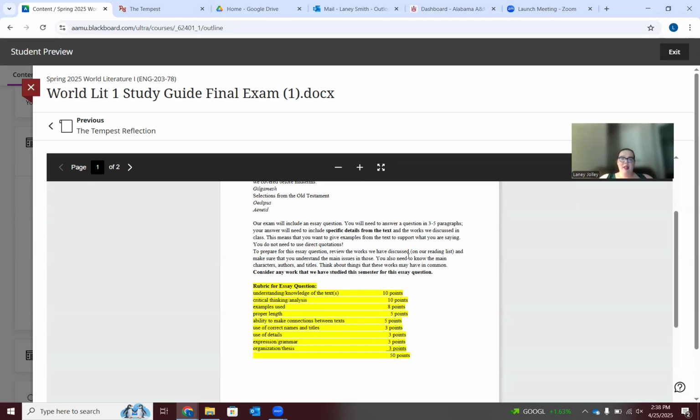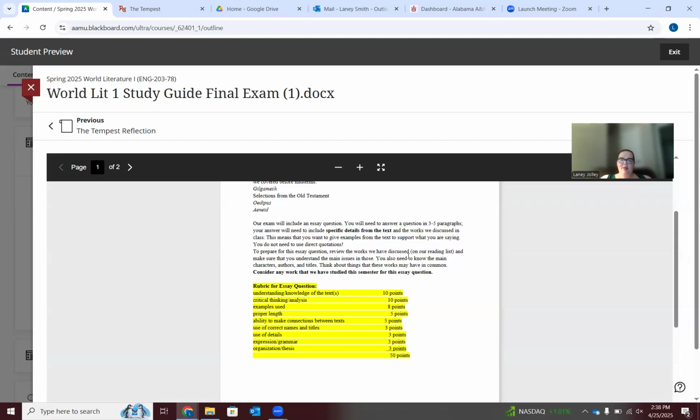You do need to know main characters, authors, titles. So make sure you have all that information down packed. My suggestion would be to pick 3 texts that you really know very well from the semester and concentrate on those. Look back over the authors if they have one, look back up main character names.